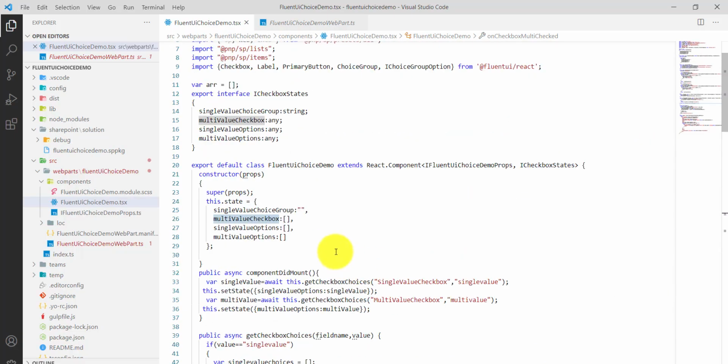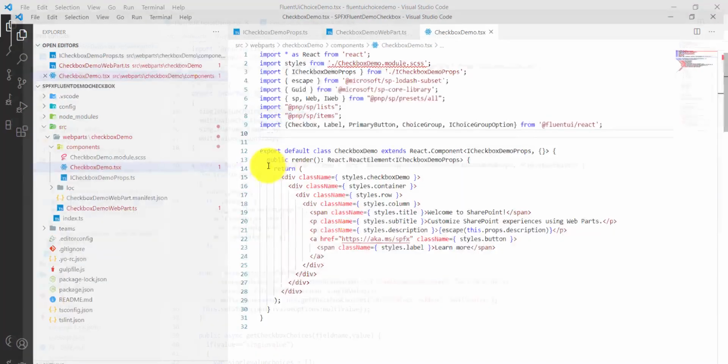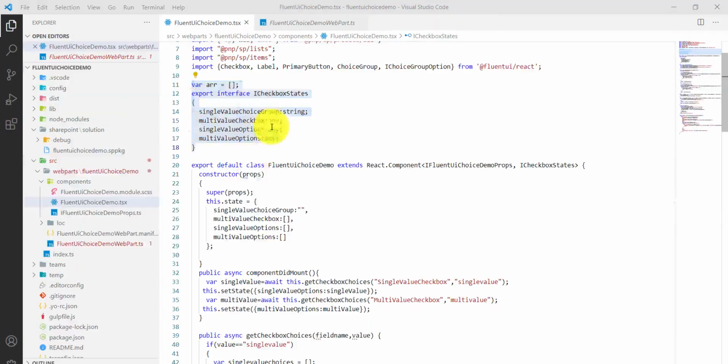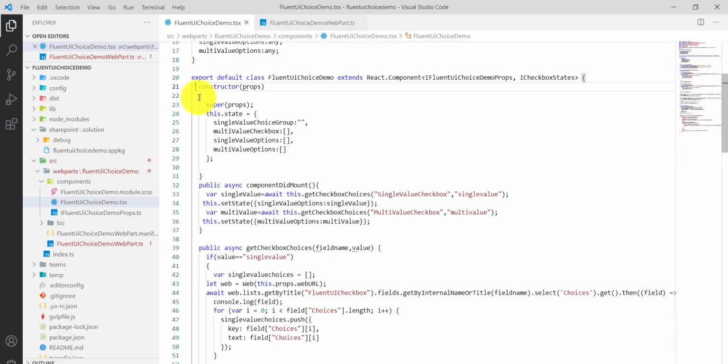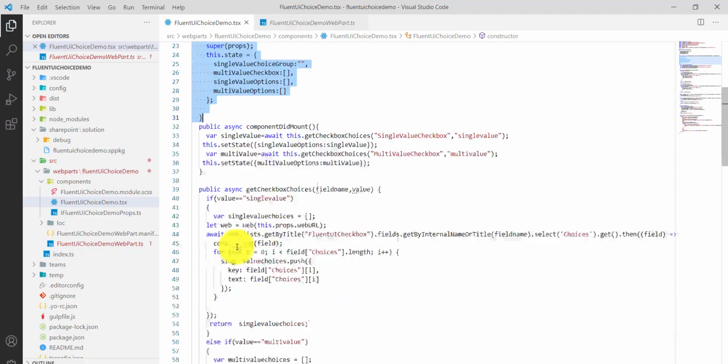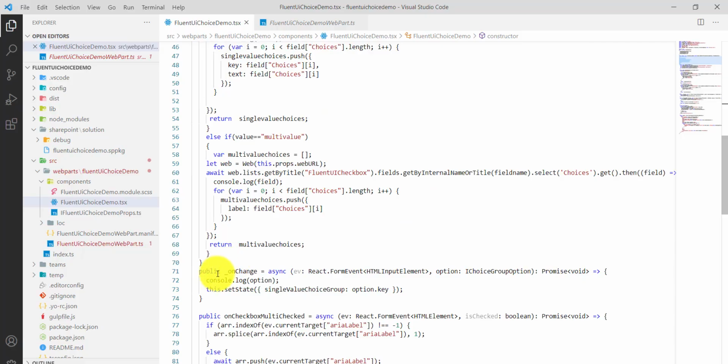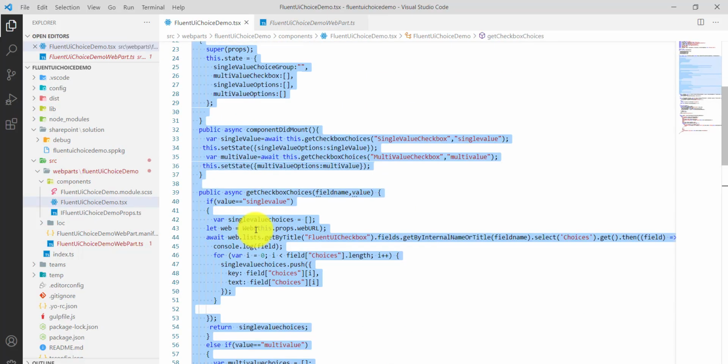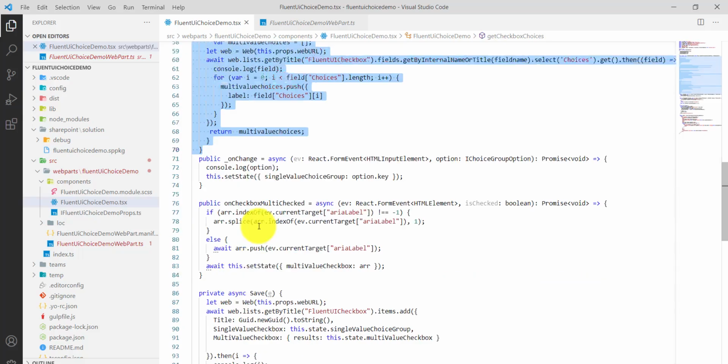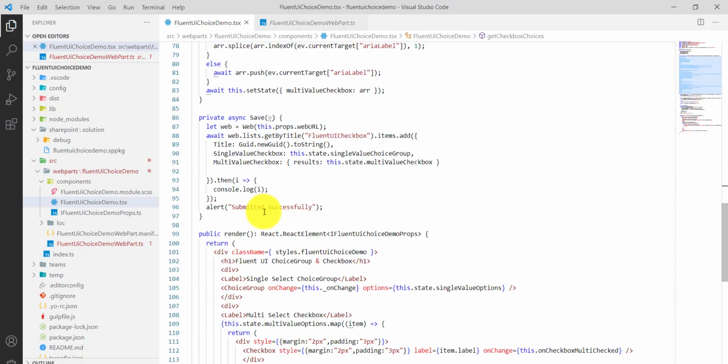So now what I'll do is I will just copy here. You can see I just copied. I'll go to our solution, and here I'll put this. And then next, you can see here there is one constructor we are using. Now look at this. So I will simply copy this. Then we have the component mount method, and till here we can copy. In fact, you can copy everything, and then we can change whatever is there.